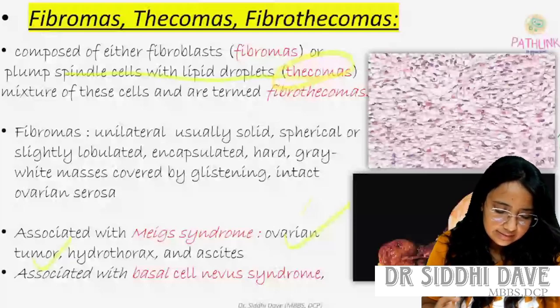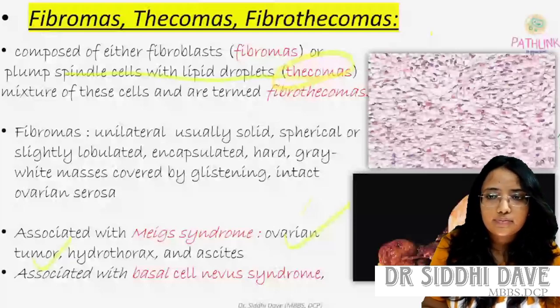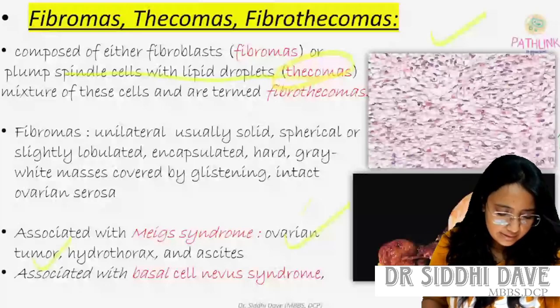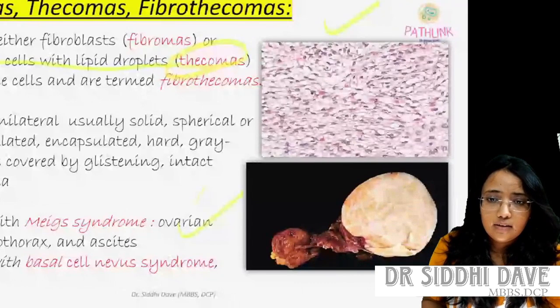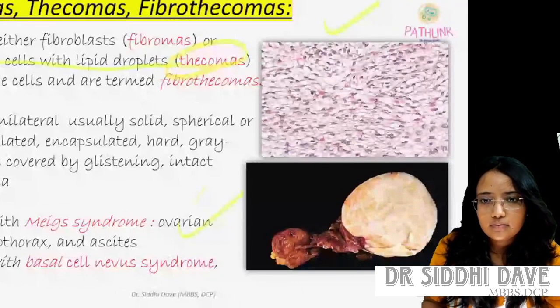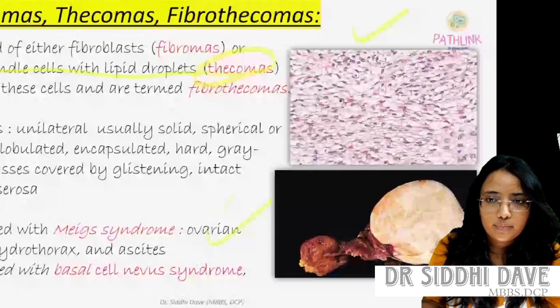You are seeing the histological picture of the fibrothecomas, with spindle cells and lipid droplets. The adipose part will be whitish in the background, and you are seeing the spindle cells, and the fibroblasts will be seen. And here you are seeing the gross specimen of the fibrothecomas.